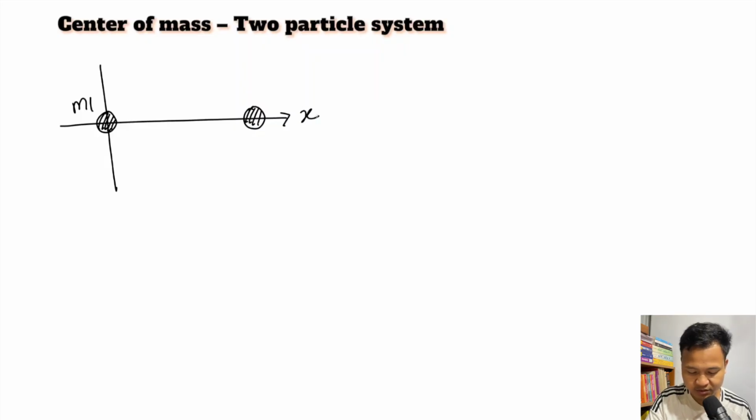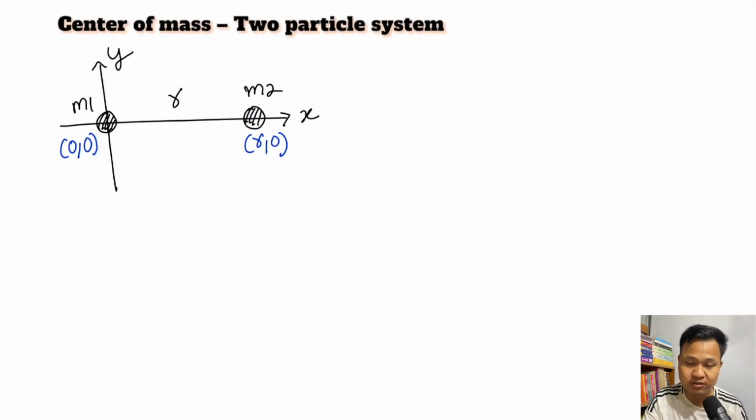Here is x and here is y. The separation between m1 and m2 is r. That means the position of m1 is at the origin, 0, 0, and m2 is at distance r, so r, 0. Now using the formula, let's find xcom.